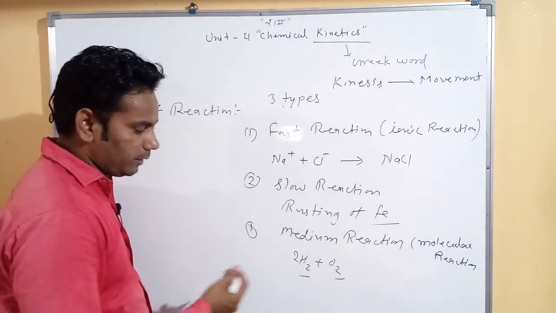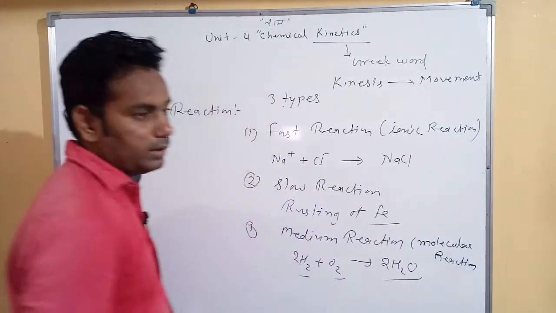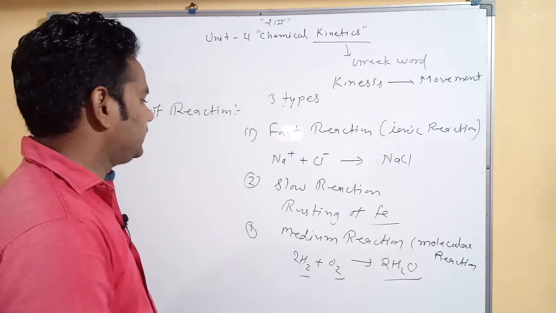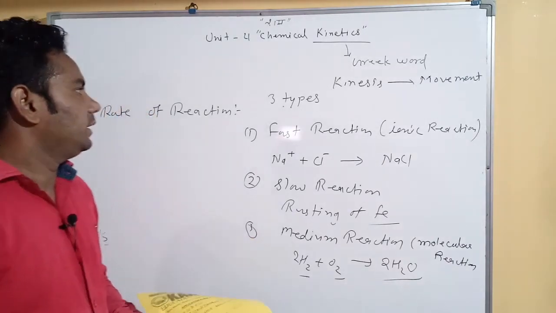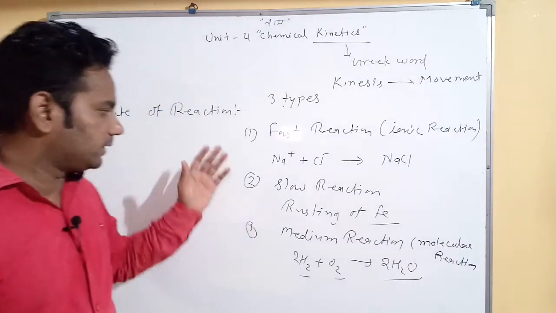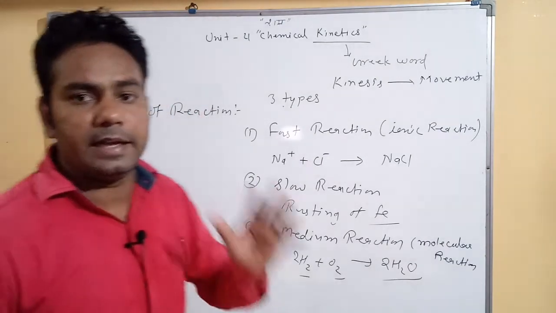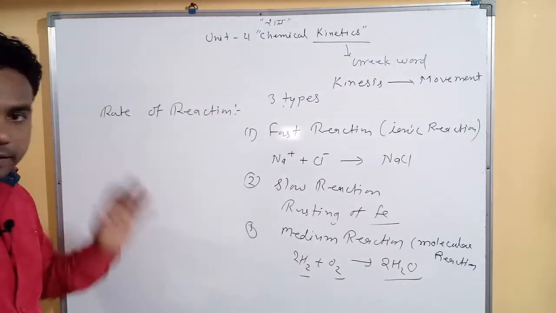Here two different molecules react with each other and form new molecules of water, which is our product. So these three types of reaction are studied in chemical kinetics: fast reaction, slow reaction, and medium reaction. The speed of reaction is called rate of reaction.